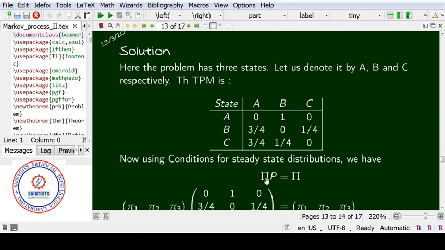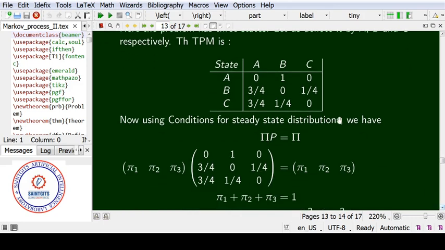Now we choose the condition pi P is equal to pi, with total pi equal to 1. Here also there are 3 states, so I choose pi 1, pi 2, pi 3 as the long run probability vector. I repeat the matrix multiplication: pi 1 into 0 plus pi 2 into 3 by 4 plus pi 3 into 3 by 4 is equal to pi 1. There is no pi 1 on the left side, we have pi 1 on the right side.